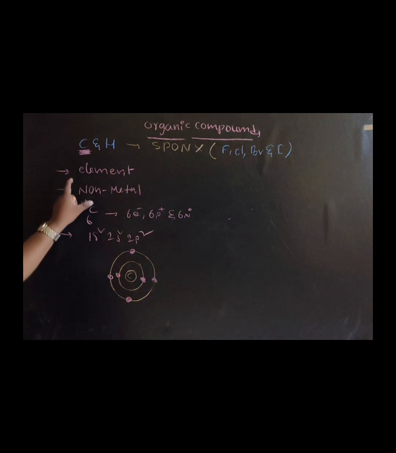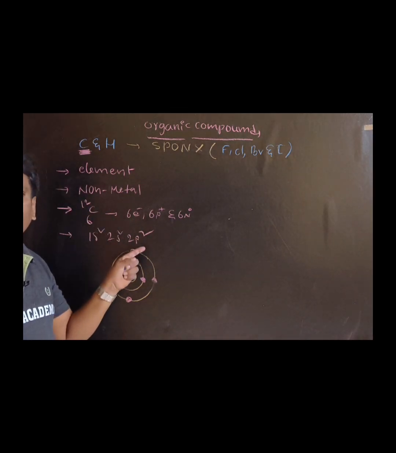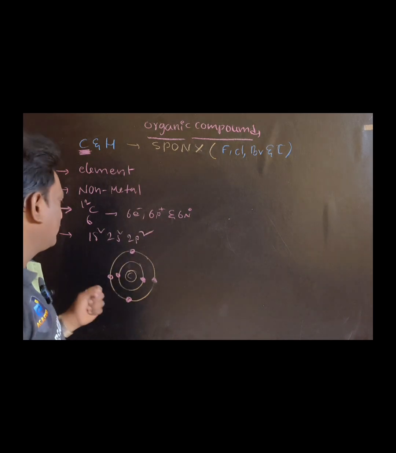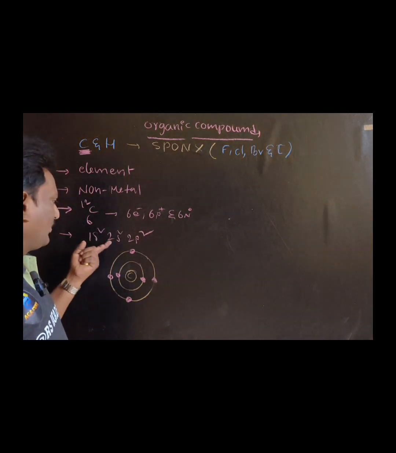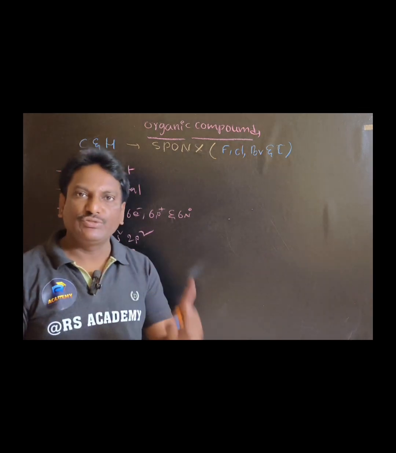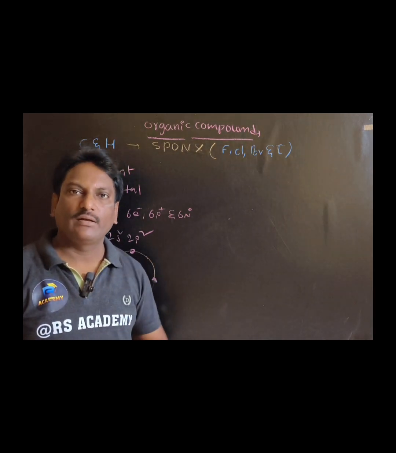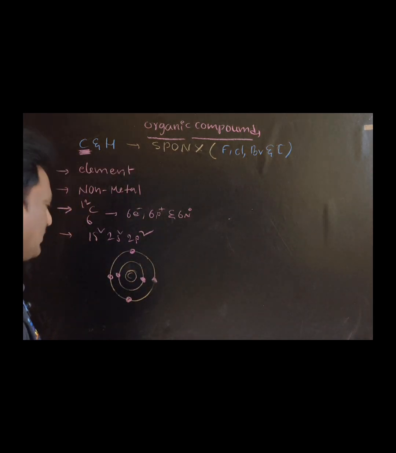Carbon is an element, it's a non-metal. Each carbon atom consists of 6 electrons, 6 protons and 6 neutrons, and the electronic configuration of carbon is 1s2, 2s2, 2p2. That means each carbon atom has 2 shells: the first shell with 2 electrons and the second shell with 4 electrons.